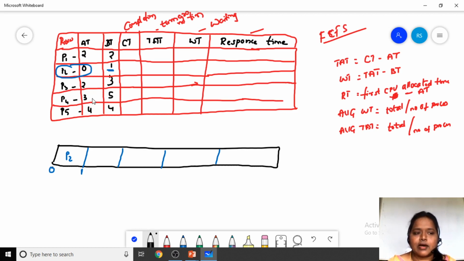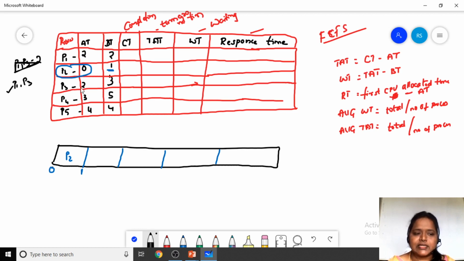So another process arrived at which time? Processes P1 and P3 arrived at 2 milliseconds, right? Both arrived at 2 milliseconds, but out of P1 and P3, which process entered first? P1 entered first, so we give priority to P1.